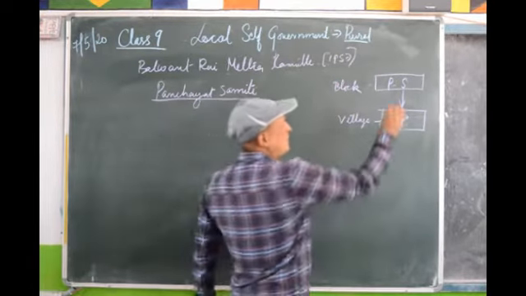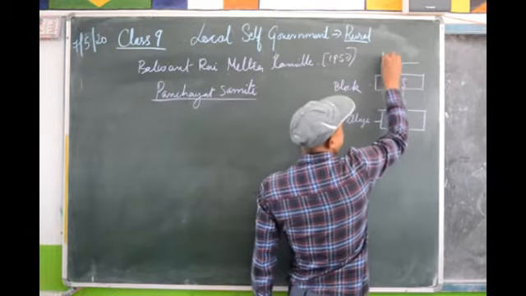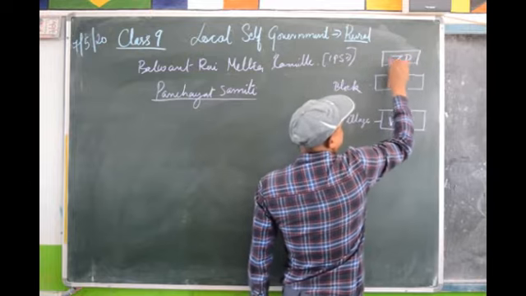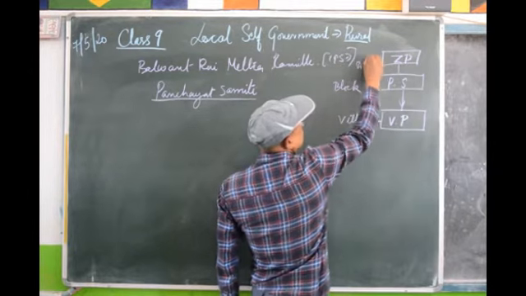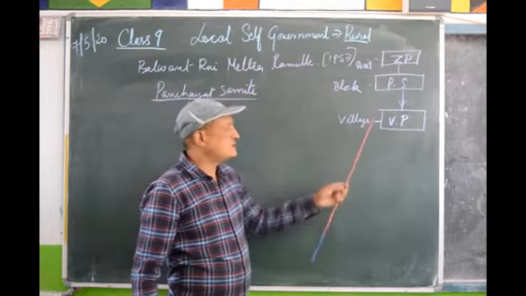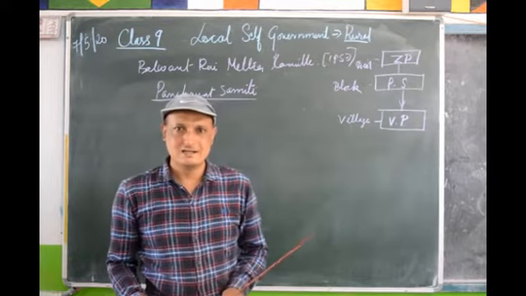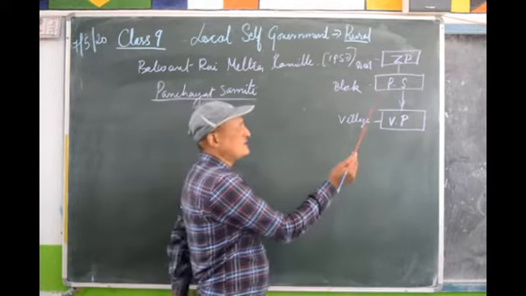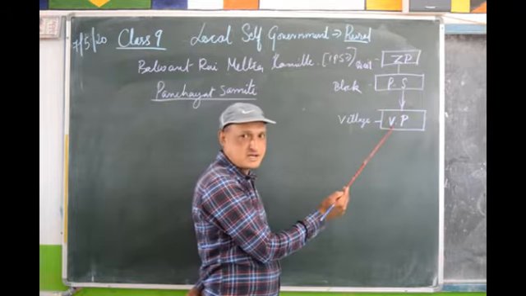Then, above the block level, at the district level, we have the Jilla Parishad.